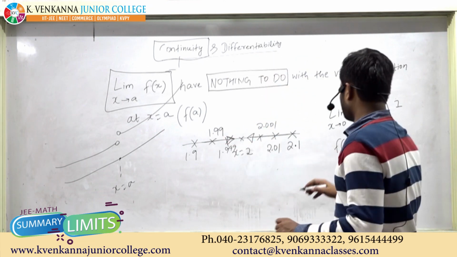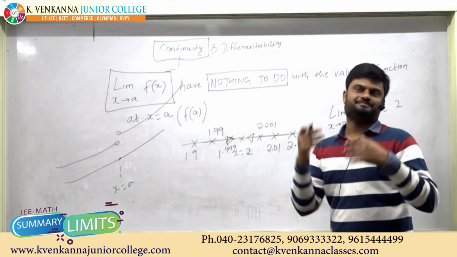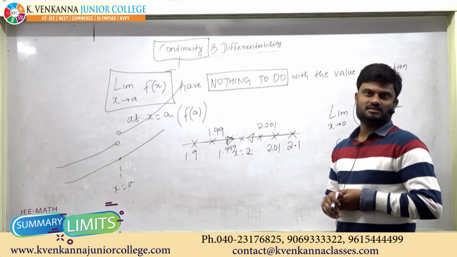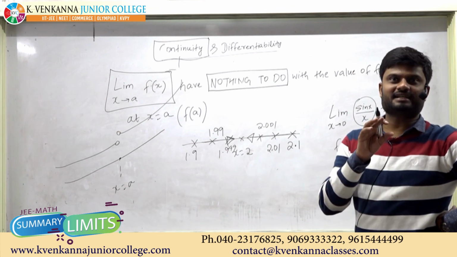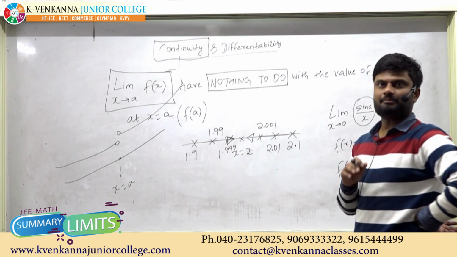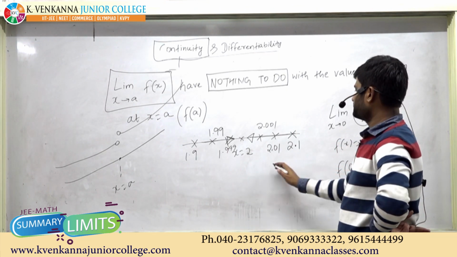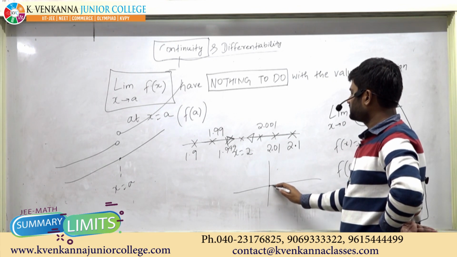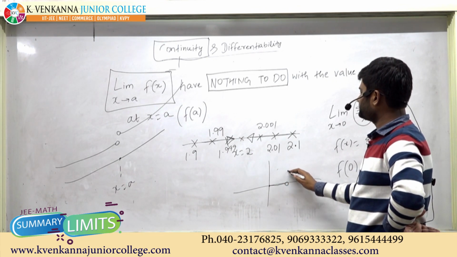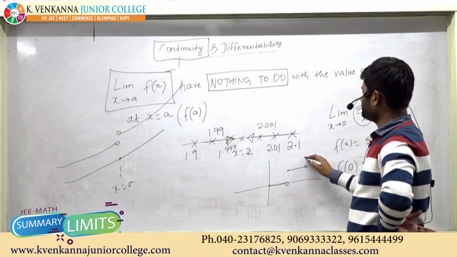We saw the greatest integer function. We saw the graph of the greatest integer function, box x, the step function. So what was the graph? The graph was something like this. You recognize it or not?